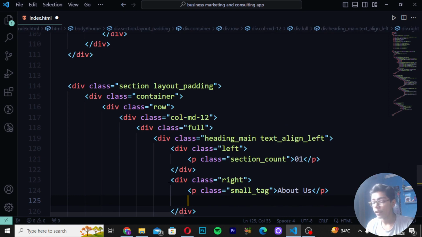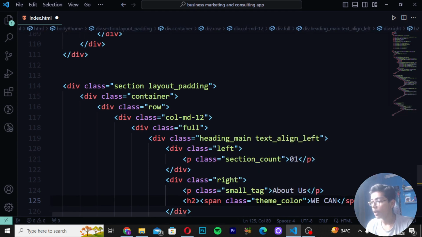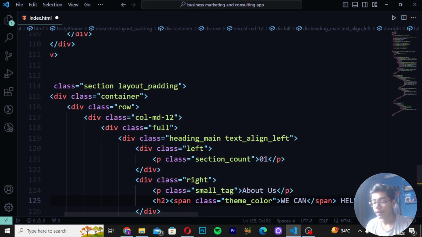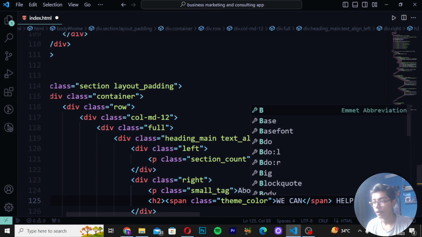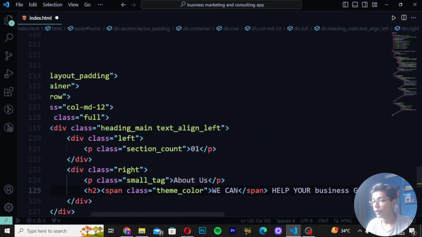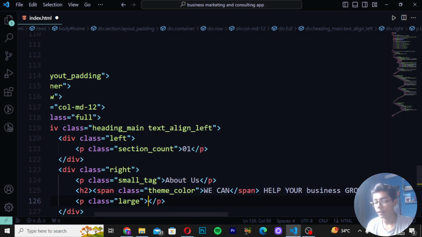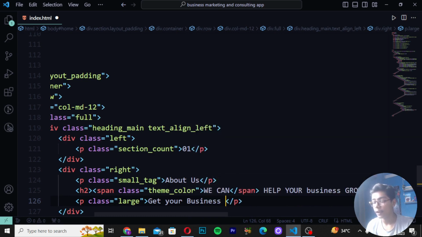Then you have to move down and create h2, and then write span tag, write class, and then here I will be writing theme_color, like this, theme underscore color. And right here, We can help your business. Then here I will be writing grow. Now here you have to move down after the close hashtag and write the large class. Then write Get your business. Then here I will be writing In 4 easy steps.